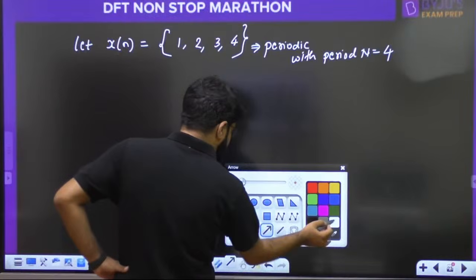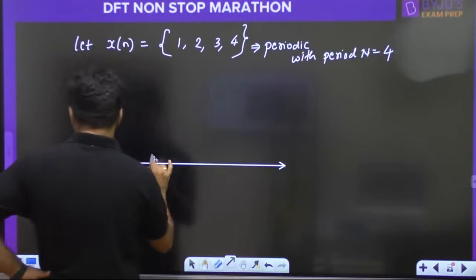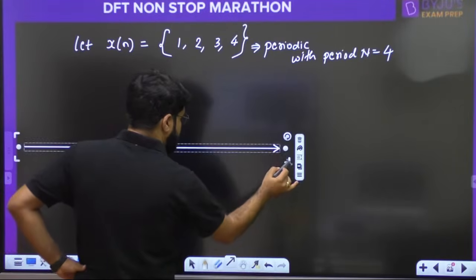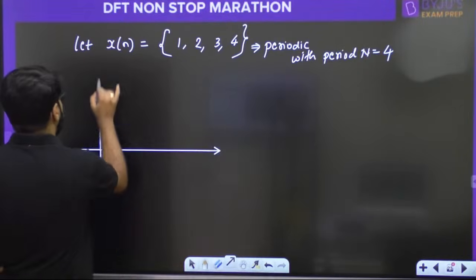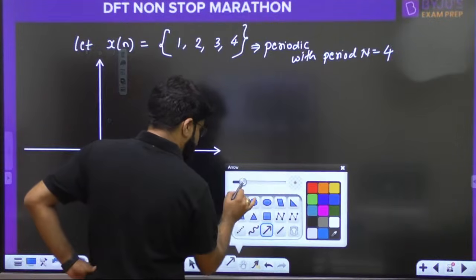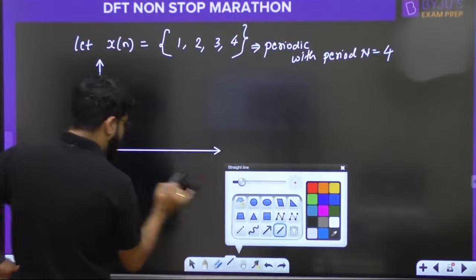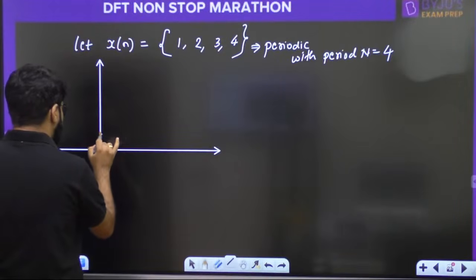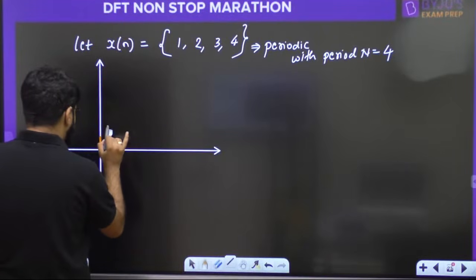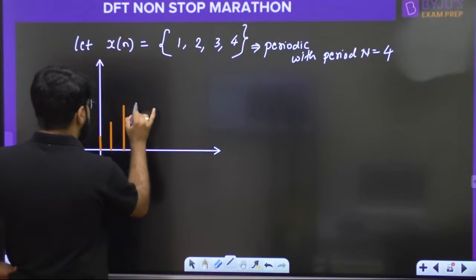Okay, now look at this sketch with me. Consider a small sketch with me. You will get hold of the idea if you just do a very small sketching in front of me, because it is periodic. Okay, pay attention. The first sample is simply 1, the next sample is equal to 2, the next is equal to 3, the next is equal to 4.